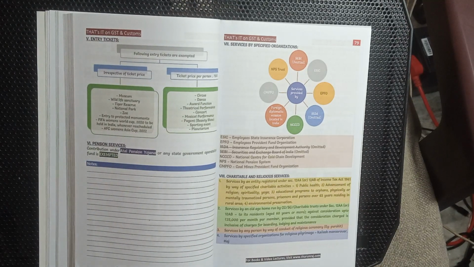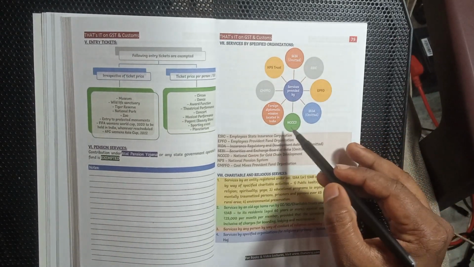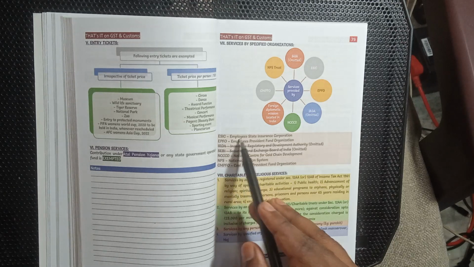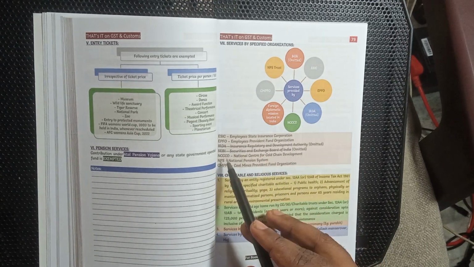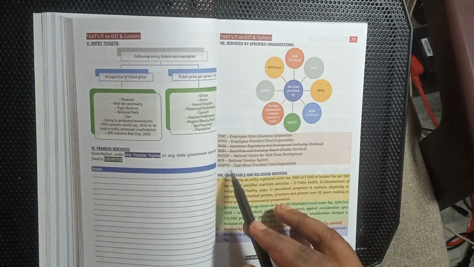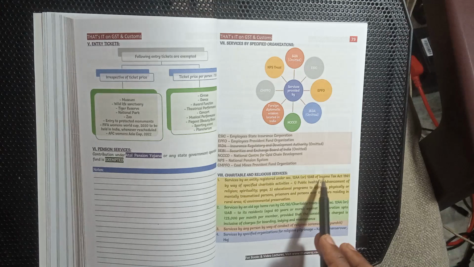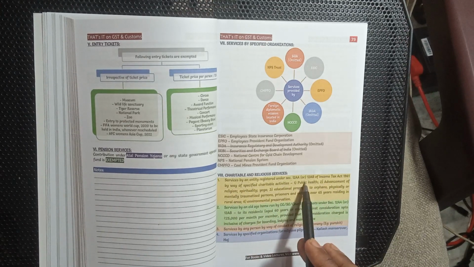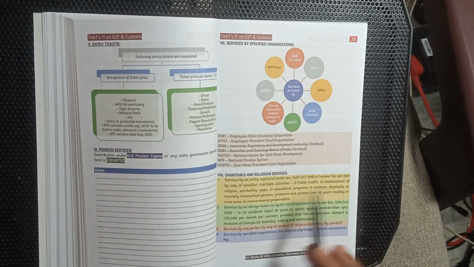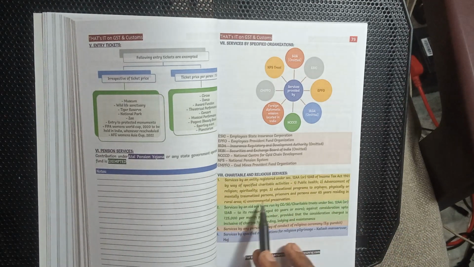Services by specified organizations: services provided by SEBI, ESIC, EPFO, IRDA, NCCT, foreign diplomatic missions, NPS, Employee State Insurance Corporation, Employee Provident Fund Organization, National Centre for Coal Chain Development, and Coal Mines Provident Fund Organization. Charitable services by entities registered under Section 12A, 12AB of the Income Tax Act: charitable activities include public health, advancement of spirituality, yoga, education programs for orphans, physically or mentally traumatized children, prisoners, and persons over 65 years residing in rural areas, and the environment.